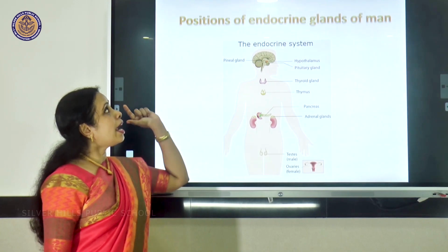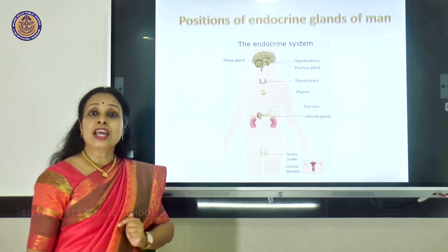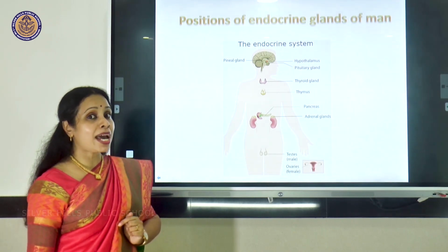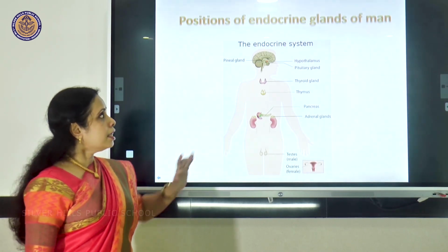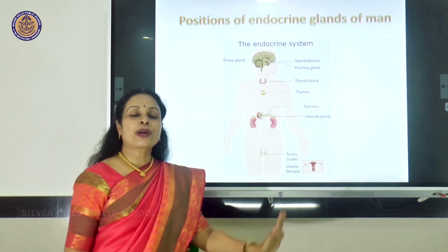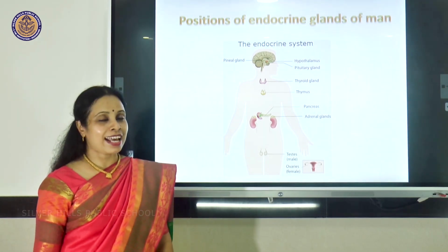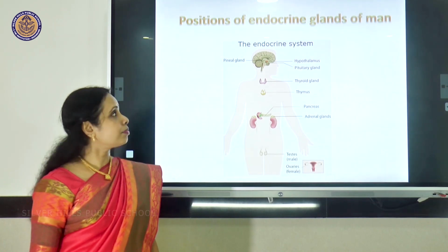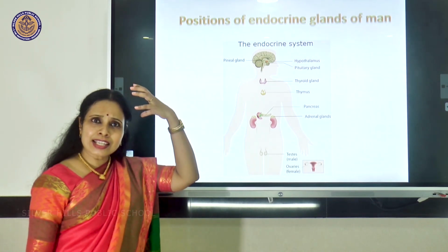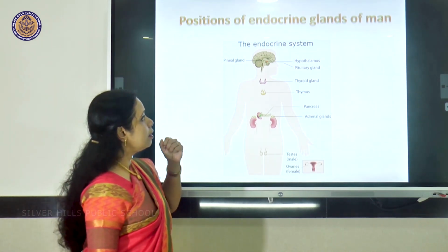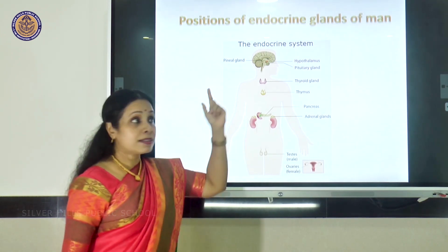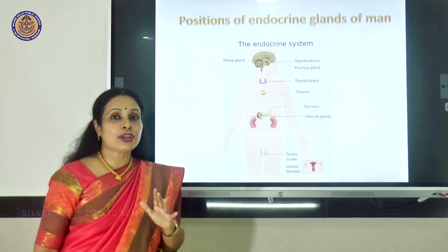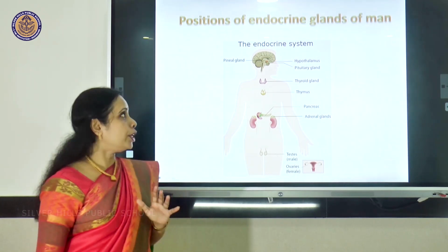Now we are going to endocrine system in human beings. We'll start off with endocrine glands of man. In this symbolic picture, you can see the location of all endocrine glands in the human body, and a few of them you are going to study in detail. So let's look at the head part, the brain part. Hypothalamus, that's a vital area which is controlling all the endocrine glands in the human body.